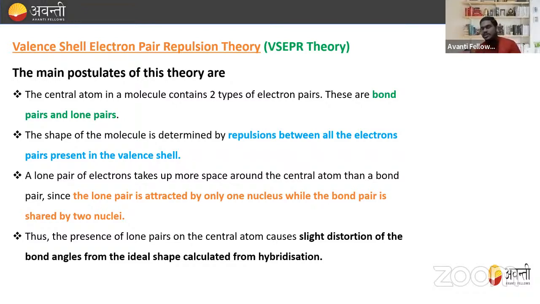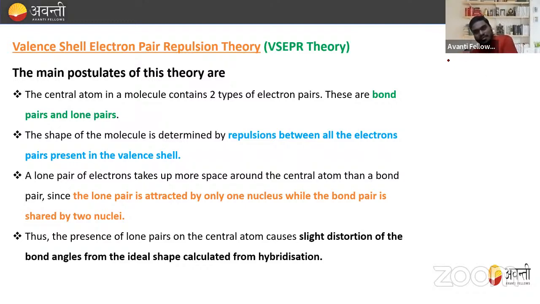So the shape of the molecule comes out after considering all the repulsion between all the electrons present in the valence shell. A lone pair of electrons takes up more space around the central atom than a bond pair. Remember this. Since the lone pair is attracted by only one nucleus, while the bond pair is shared by the two nuclei.